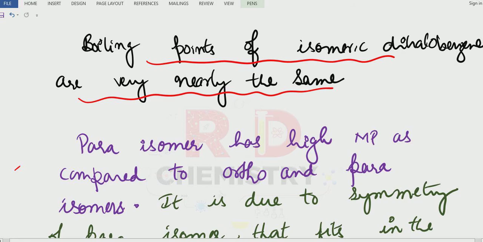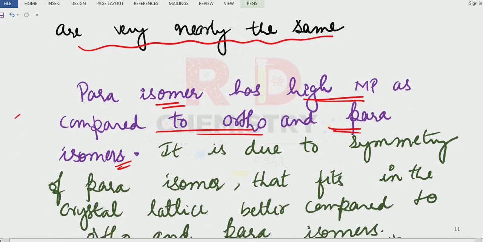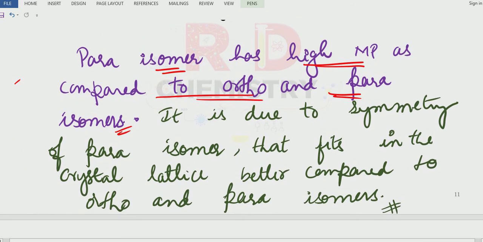Now what is the reason? The para isomer has a high melting point compared to the ortho and the meta isomers. This is due to the symmetry of the para isomer, which fits in the crystal lattice better than the ortho and meta isomers. Remember, whenever there is a para compound, para dichlorobenzene, there is perfect symmetry. Because of this perfect symmetry, it can be placed easily in the crystal lattice better compared to the ortho and the meta isomers.